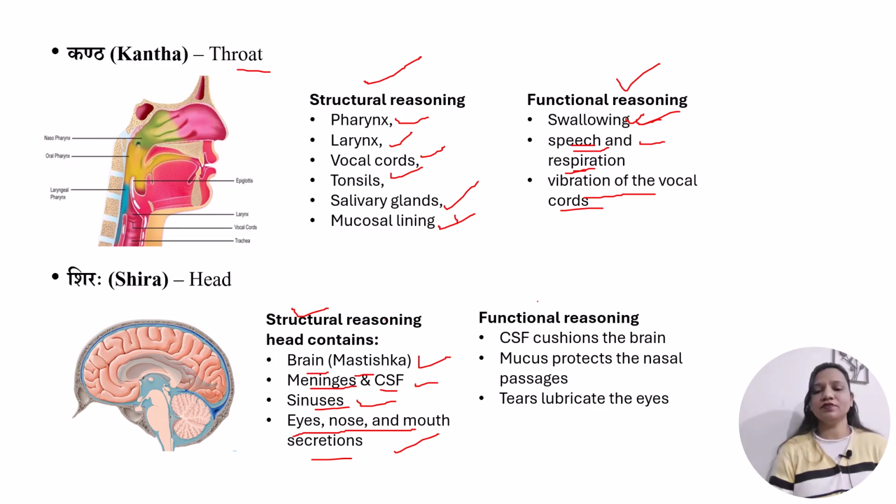And by functional reason, we can understand that CSF, which we already discussed in the structural reason, cushions the brain. The mucus present in the sinuses protects the nasal passages, and tears lubricate the eyes, and all the secretions are also used for lubrication. So again, these are the lubrication and protection functions of Kapha dosh. By the presence of the qualities of Kapha dosh, we can understand that Kapha dosh resides in the head region also.